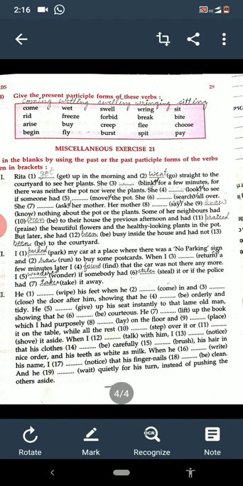Part 3 is there. And I hope you all have the books and you will try this also. The past form or the past participle form as per the need you have to fill.